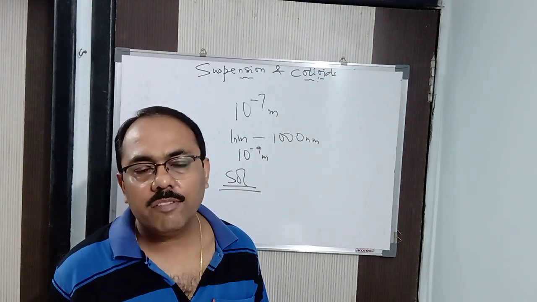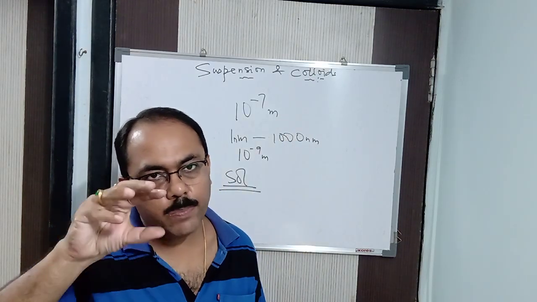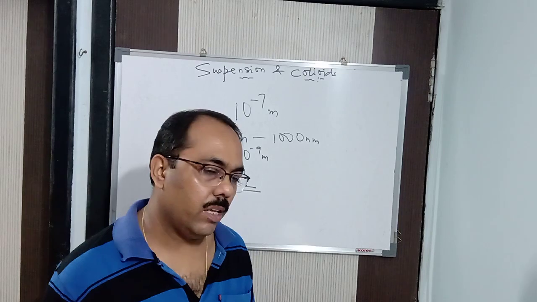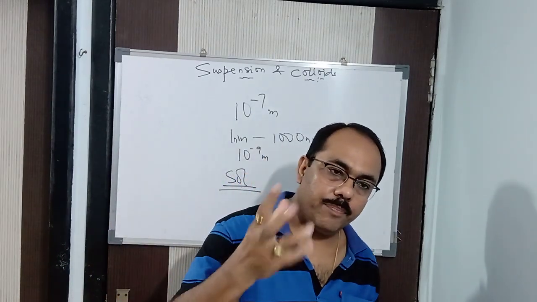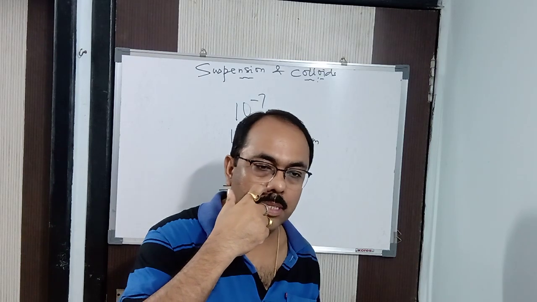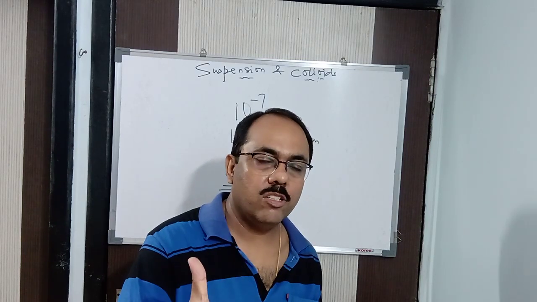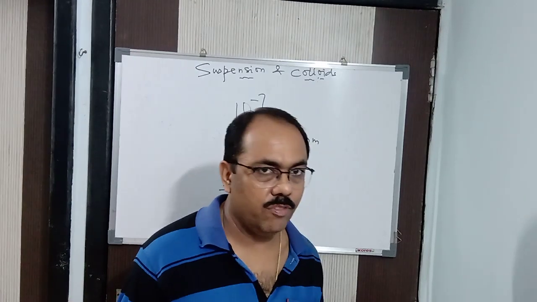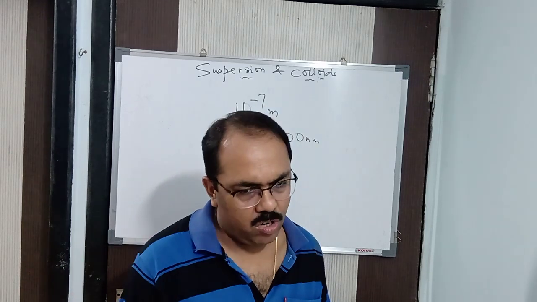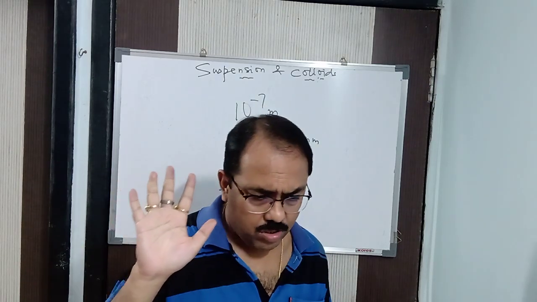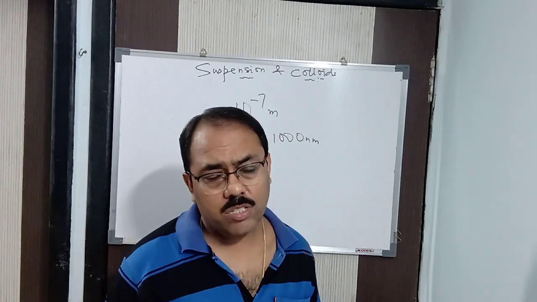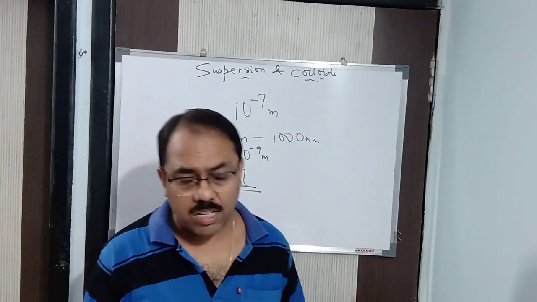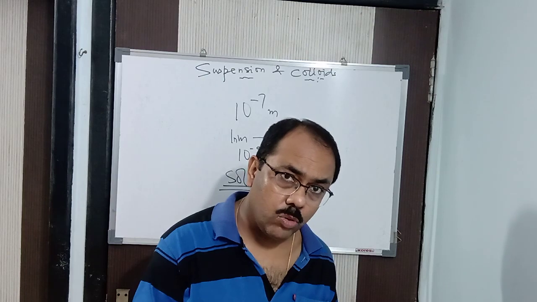Clear? In fog and mist, the dust particles are your dispersed phase, and the dispersion medium is the water. Similarly, in blood, the formed elements, RBCs and WBCs, are the dispersed phase, and the plasma, which is liquid, is the dispersion medium. In this way, we have a dispersed phase and dispersion medium. So fog, blood, jams, jellies, milk, gum and starch solution all come under colloidal solutions, which are made up of a dispersed phase and a dispersion medium.